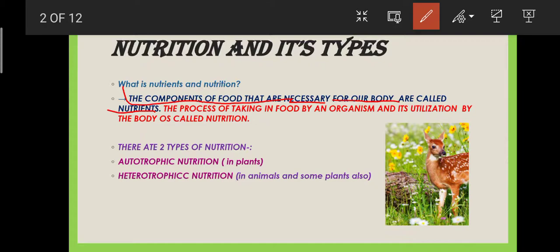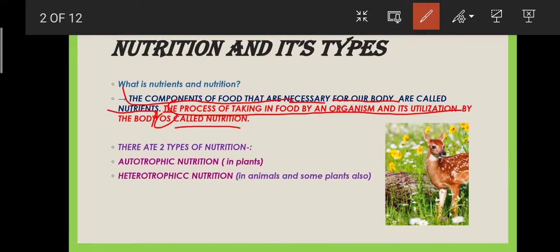Now what is this nutrition? The process of taking in food by an organism and its utilization by the body is called nutrition. So the process of taking in food means the food we eat, and its utilization and the energy, the nutrients which we get through it, is known as nutrition.